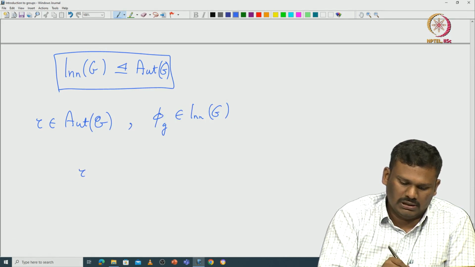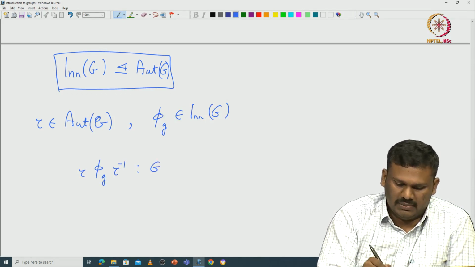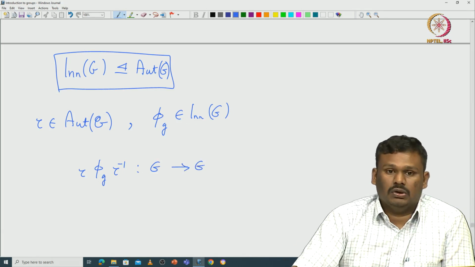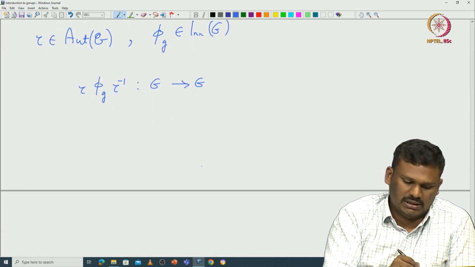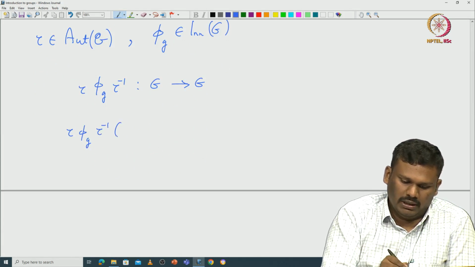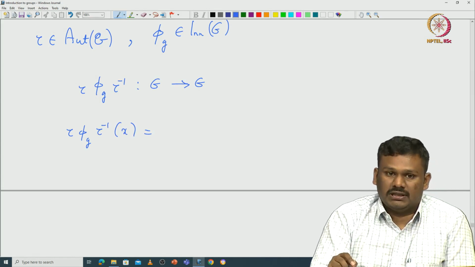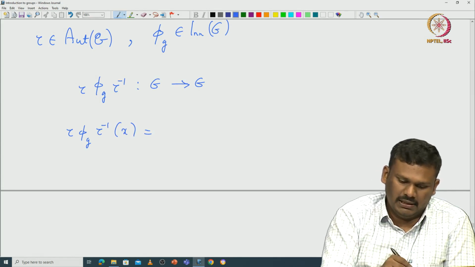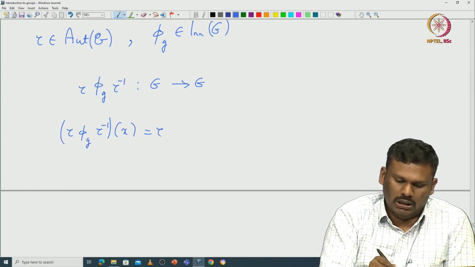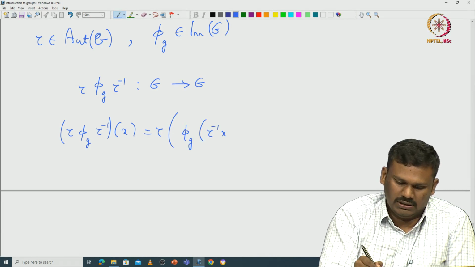I want to compose tau pi G tau inverse, which is a map from G to G, and then look at what it does. So let us compute it on some particular element and then see what it does. So you take tau pi G tau inverse of X, then you get exactly equal to tau applied on pi G applied on tau inverse X.